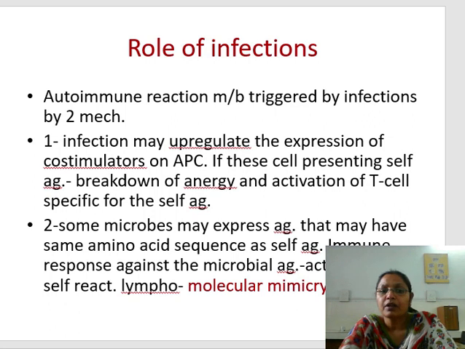Second mechanism: some microbes may express antigens that have the same amino acid sequence as the self-antigen or certain structures of our body. So the immune response against the microbial antigen will also be against some of our body tissues, organs, or cells. So the activation of self-reactive lymphocytes occurs, and this is known as molecular mimicry.